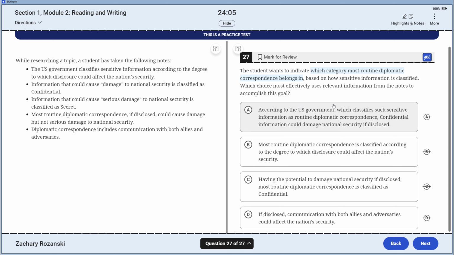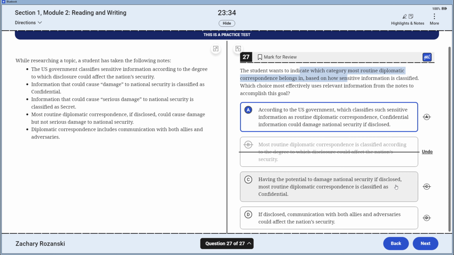According to the US government, which classifies such information as routine diplomatic, the government classifies it as confidential. This is given as an example. Most routine is classified according to the degree to which disclosure could affect the nation's security. What I don't like about B is it doesn't indicate which category they would go into, so I'm going to take B off the table.